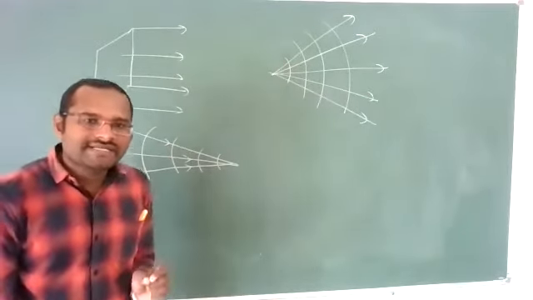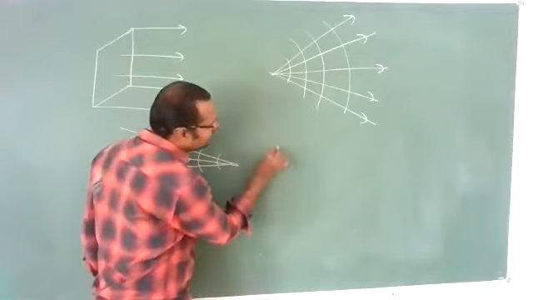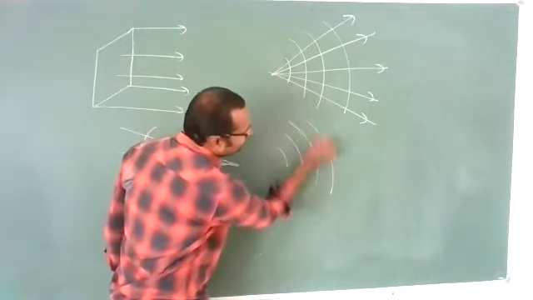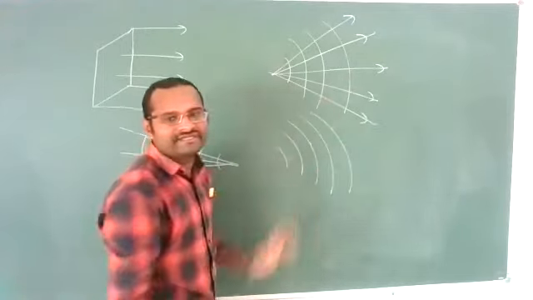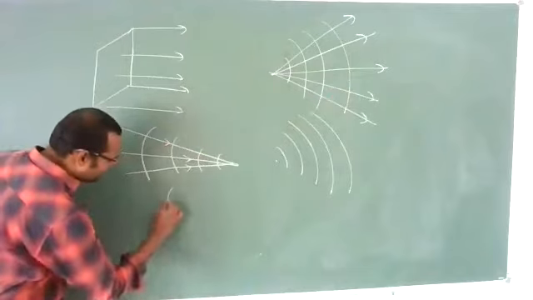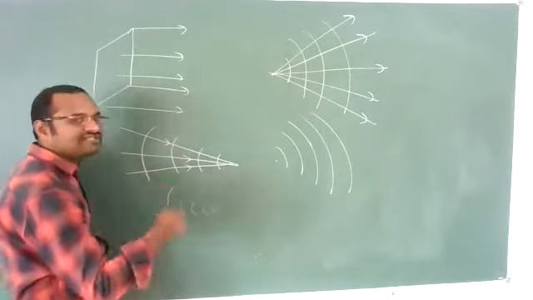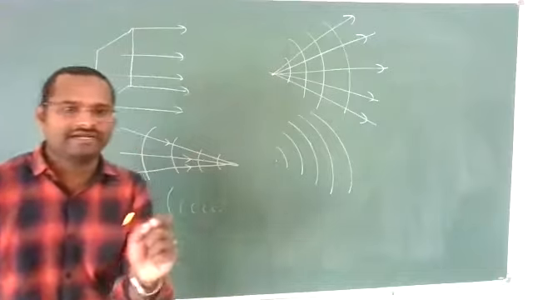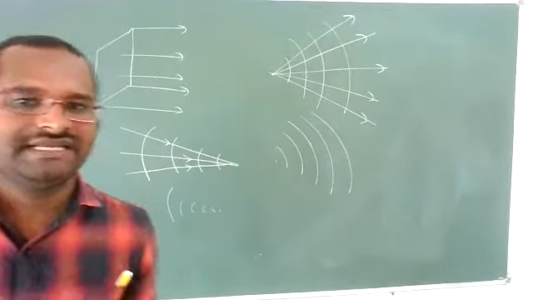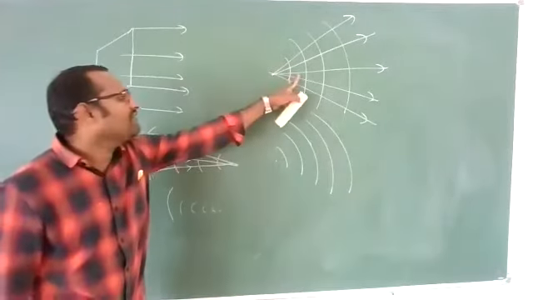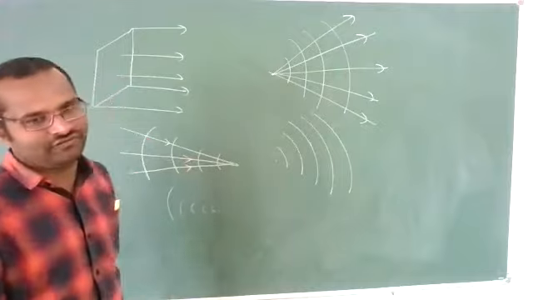Are you understanding? If the wavefront is spreading out, that indicates it is a diverging wavefront. If the wavefront converges like this, that indicates it is a convergent wavefront. Important one. Somewhere it will be useful for us. Remember how convergent and divergent wavefronts will be.